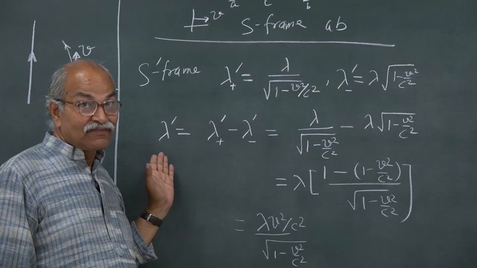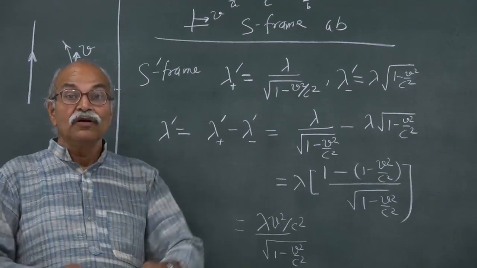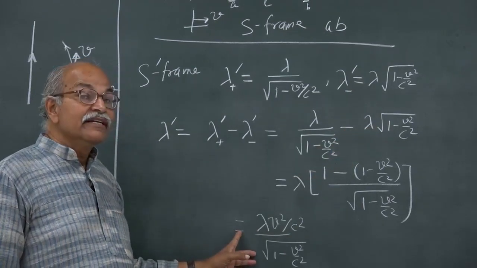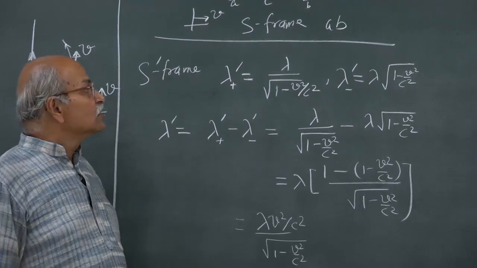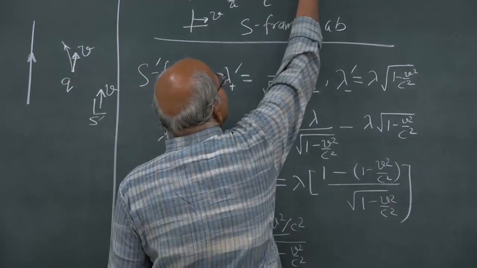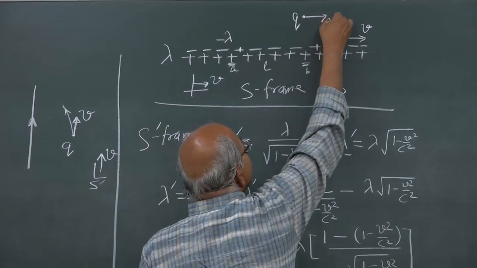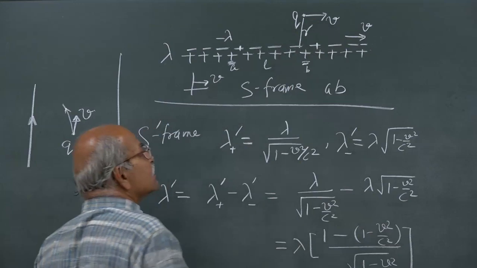Now, if there is a long line charge with this linear charge density, it will create an electric field. So, suppose I have a point charge q here, which in S frame moves with a velocity v at some distance, let us say r from the line charge.